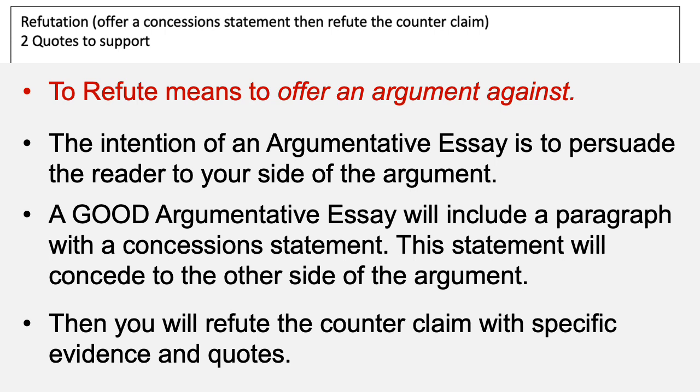So I can concede to, okay, friendships is a strong theme. Or I can concede to fathers and sons is a strong thing. I give a nice statement as to why it's a strong theme. I give them lots of support. I give them lots of help. And I make a nice bold statement. And then I refute the statement that I just made. That's how your refutation paragraph works.